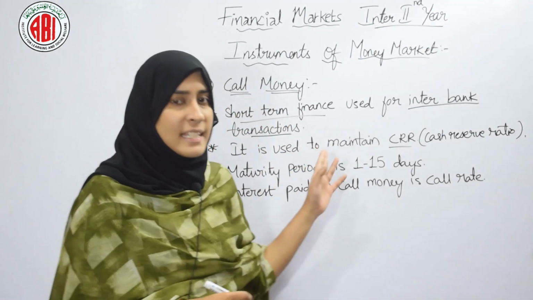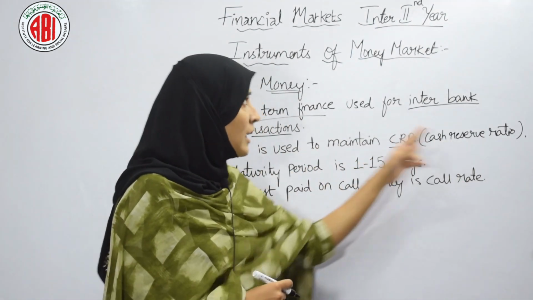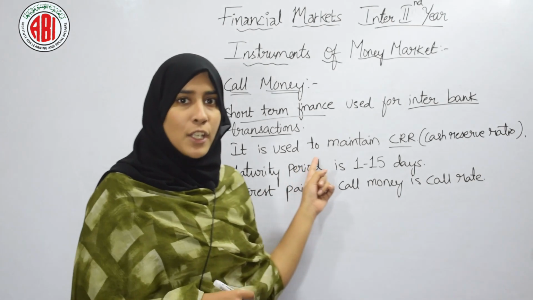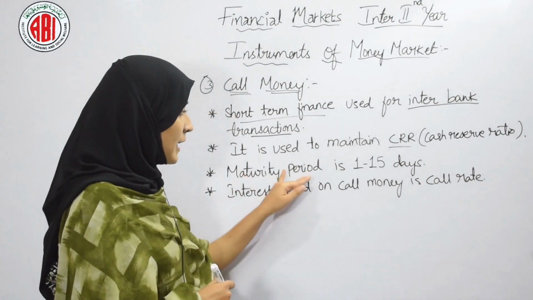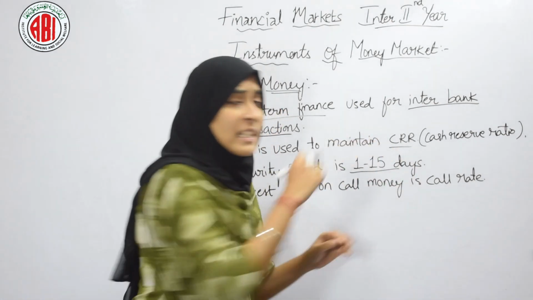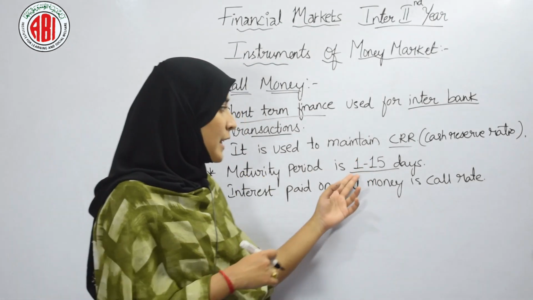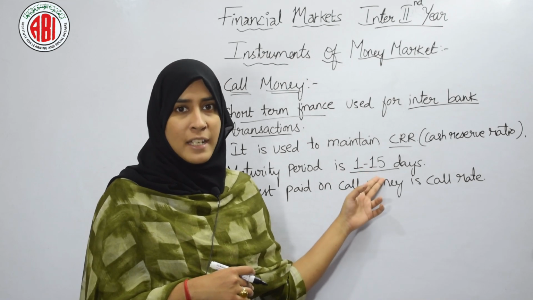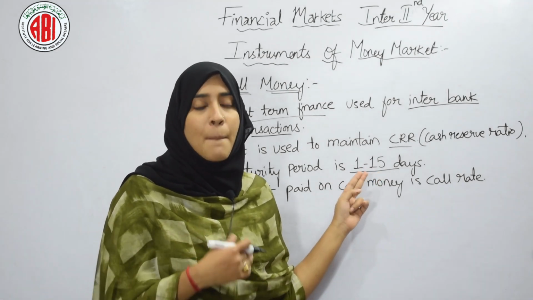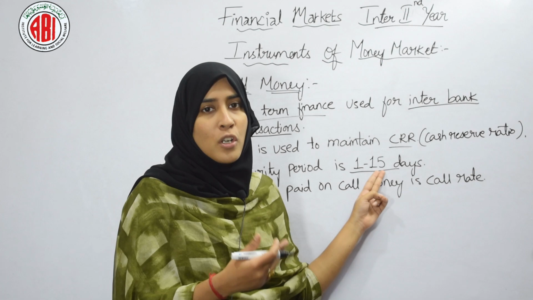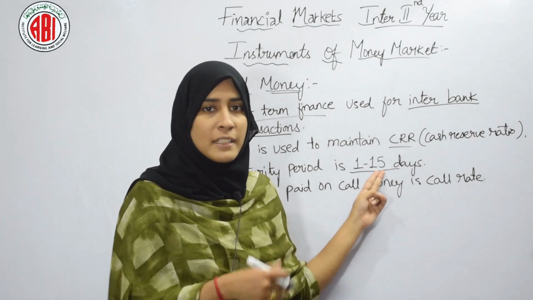The maturity period is 1 to 15 days. Means if a bank is taking a loan from another bank, within those 15 days the bank has to repay the loan.